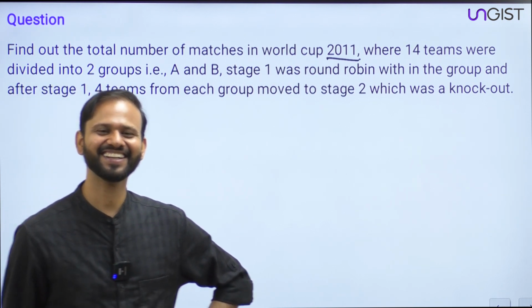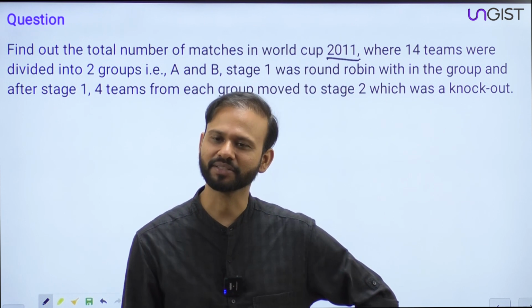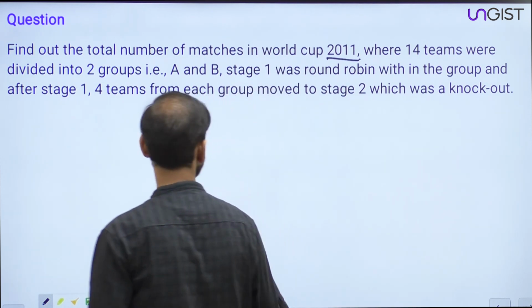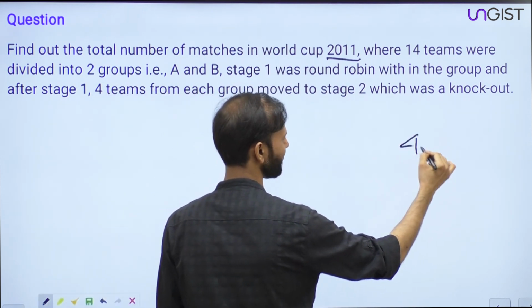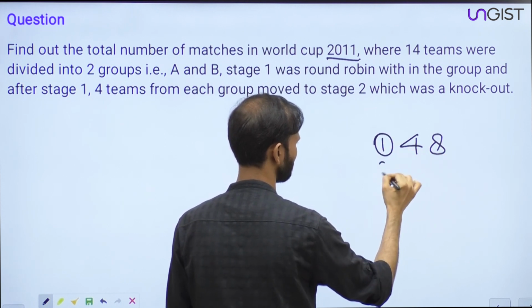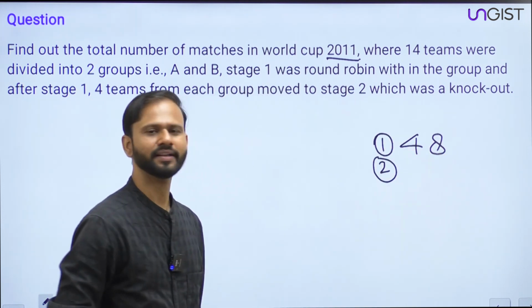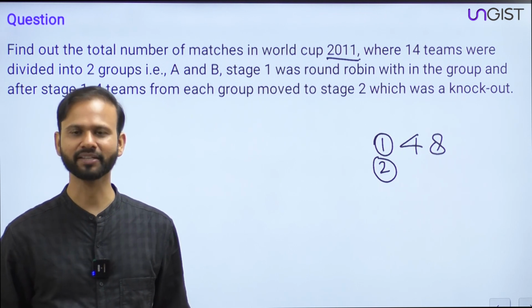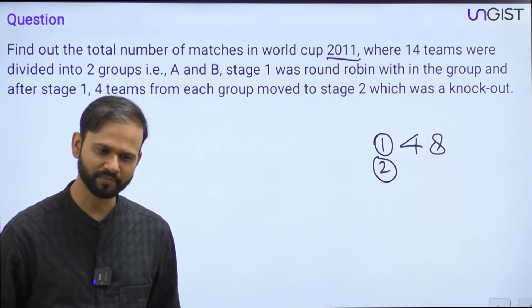Alright. Muskan is saying 48. Okay, Muskan. One answer I'm getting as 48. Alright, no problem. Yes guys, now the answers have started coming. Do you want some more time?